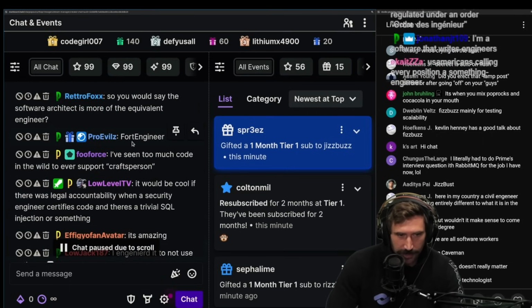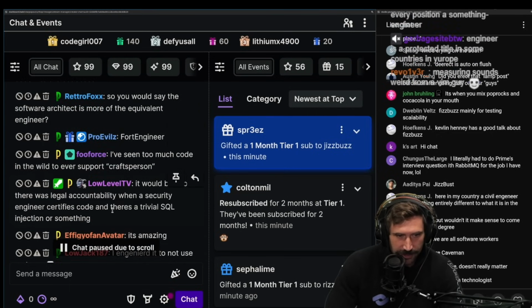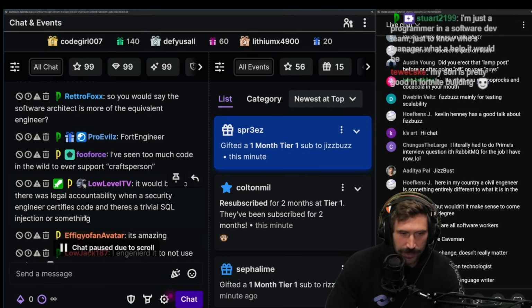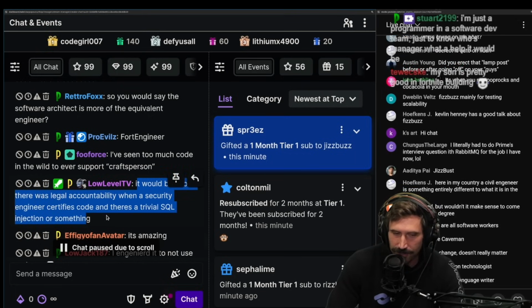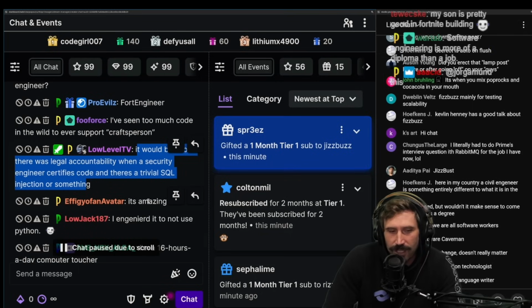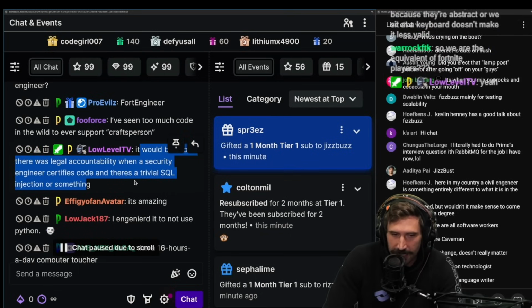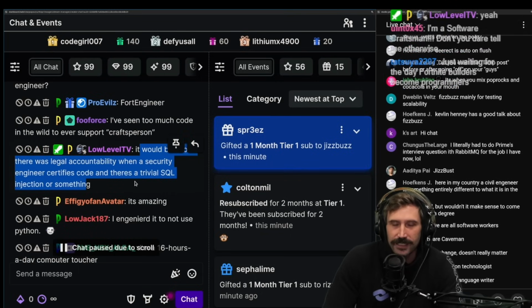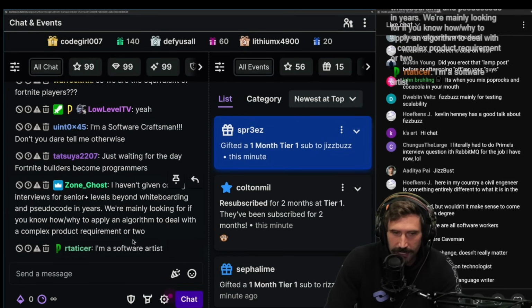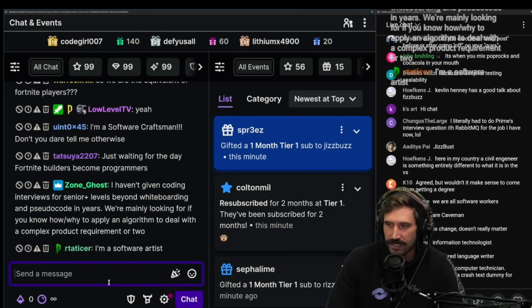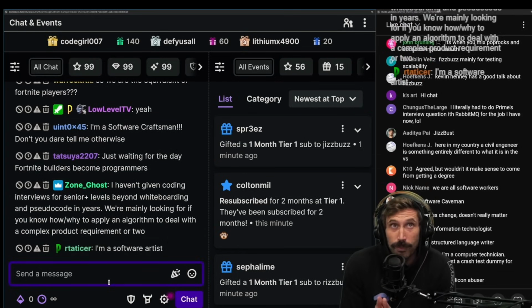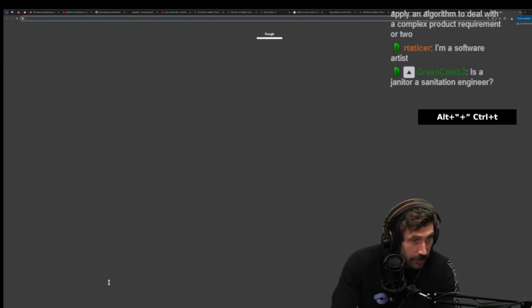It would be cool if there was legal accountability when a security engineer certifies code and there's a trivial SQL injection. Yeah, but then you take that any further and you don't want that. That's the thing about coding, you don't want that any further. Like we all can agree that basic trivial Firebase tech issues are stupid, but then it's just like some person just does something so like remember, just don't forget.